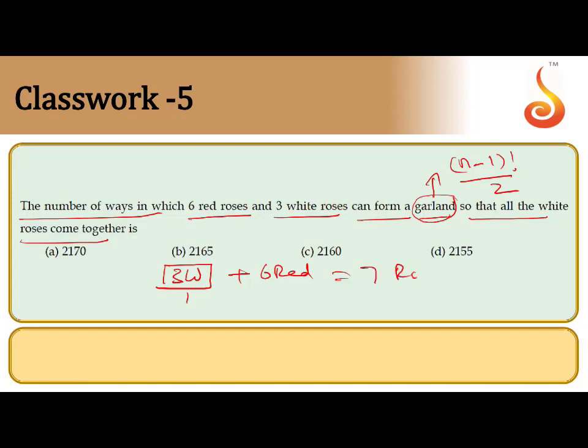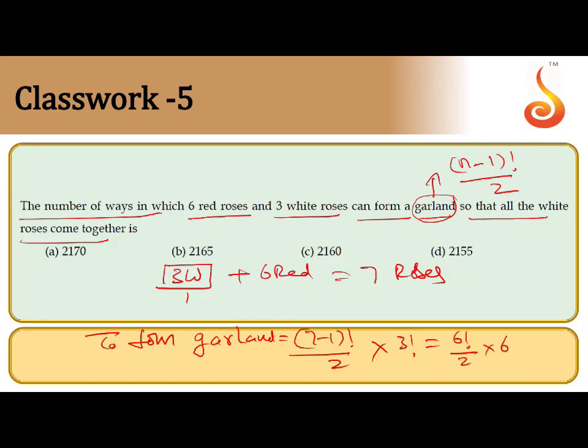Together, total 7 roses. So to form a garland with 7 roses, according to the formula, (7 minus 1) factorial by 2, into the arrangement of the 3 white roses. There is no condition for the 3 white roses, so they can be arranged in 3 factorial ways. 7 minus 1 is 6 factorial divided by 2, into 3 factorial which is 6. So 2 3s. The final answer will be 6 factorial, which is 720, into 3. The answer will be 2160.